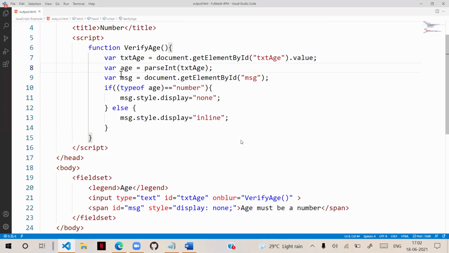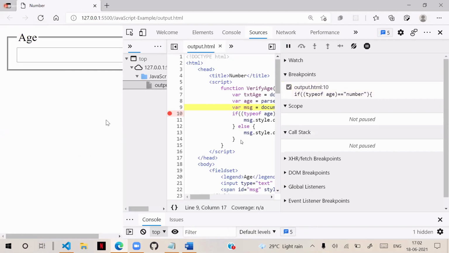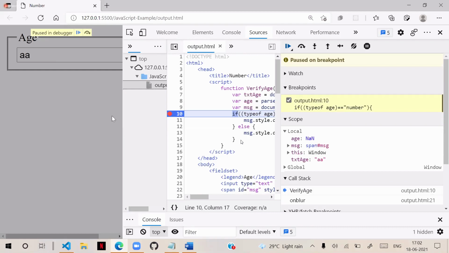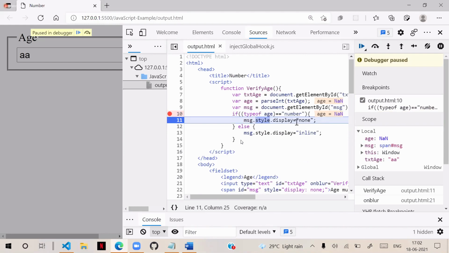Now what will happen in this situation? I will refresh here, and you observe carefully. I entered some string and pressed here. Now you can see it is showing the value, and on step over it is showing NaN, because age is still coming as NaN. It is not returning the value you are expecting. That is also one point I will tell you: why is it returning like that?